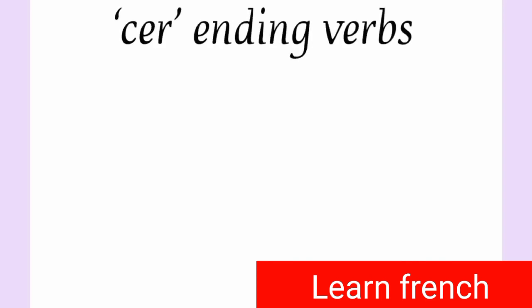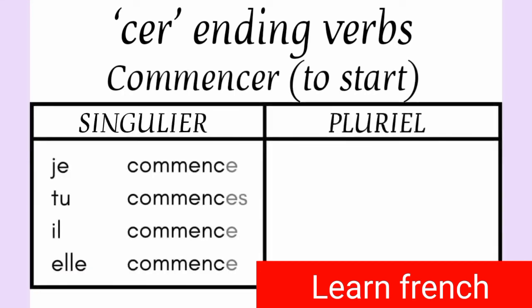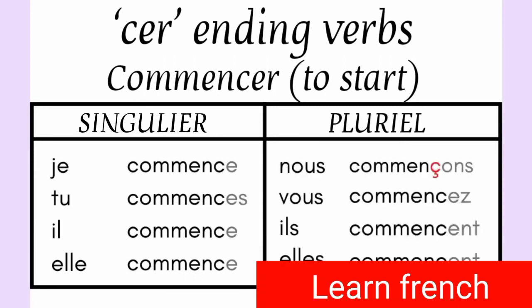Alright. To go forward, there is another category of verb which again do not follow the same pattern exactly of ER ending verbs, which is CER ending verbs. Now again, it's ending in ER, but there is a C also with that. For example, commencer. Commencer has CER in the end. So when we conjugate this verb, it will look like je commence, tu commences, il commence, elle commence. This is the regular part. Now comes the irregular part, which is nous commençons.